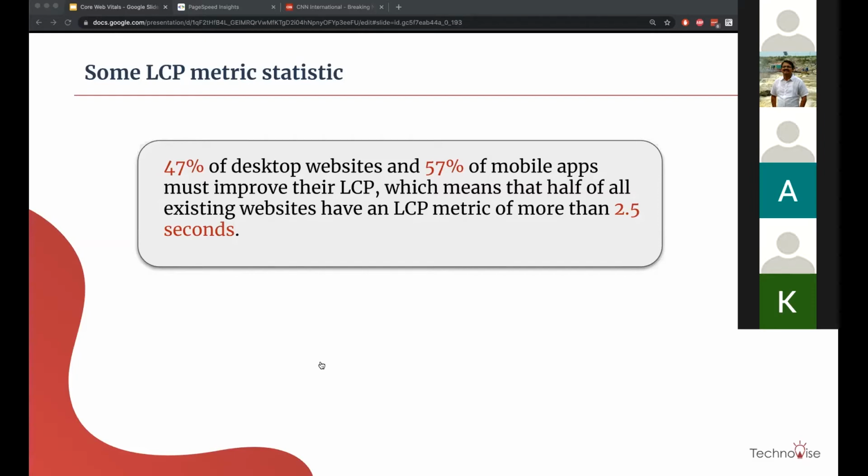This is the current situation of our internet right now, and whoever is the content creator or the owner of a website is told by Google that they need to improve this score, because in future Google will make overall Core Web Vitals more important and more relevant for scoring as well.